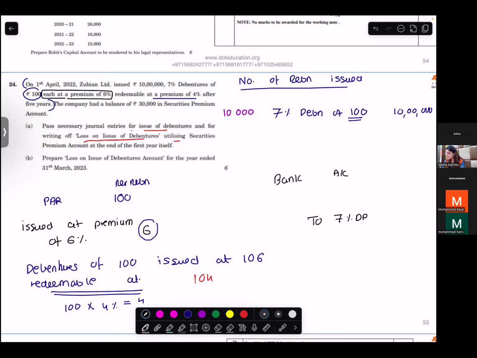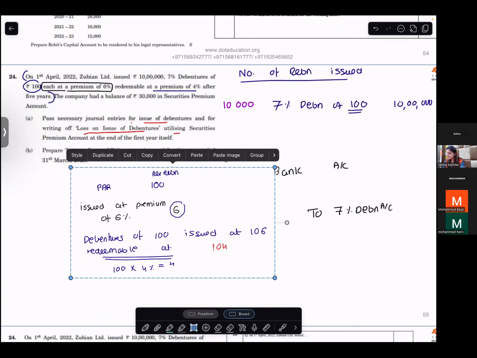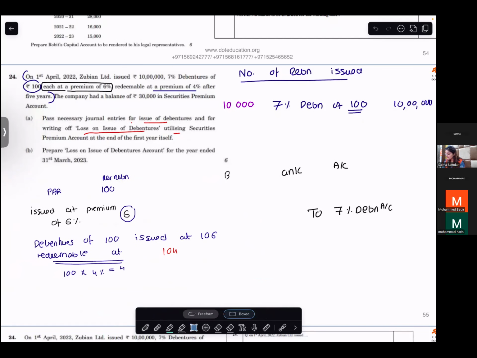How much money did we receive? 106. First we will do it for a single debenture and then we will multiply with the number of debentures. So you received 106.